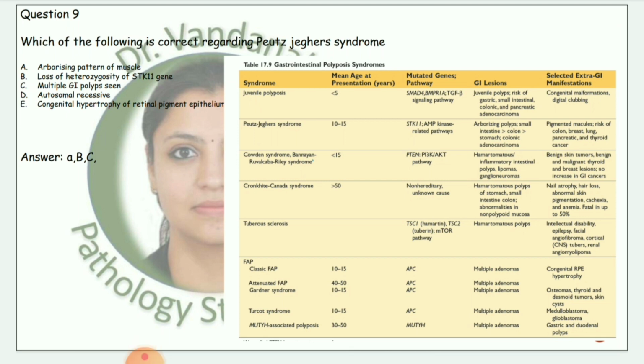Peutz-Jeghers syndrome is seen at 10 to 15 years of age. GI lesions, arborizing polyps, small intestine, then in colon and then stomach, colonic adenocarcinoma is seen. And extra GI manifestations, extra gastrointestinal symptoms, pigmented macules, risk of colon, breast, lung, pancreatic and thyroid cancer.